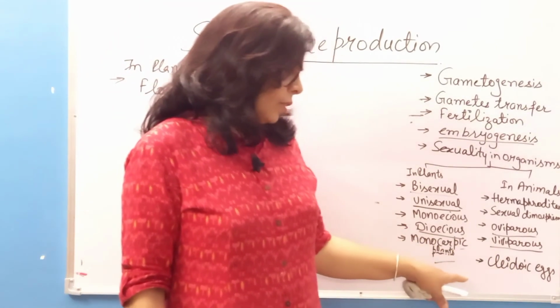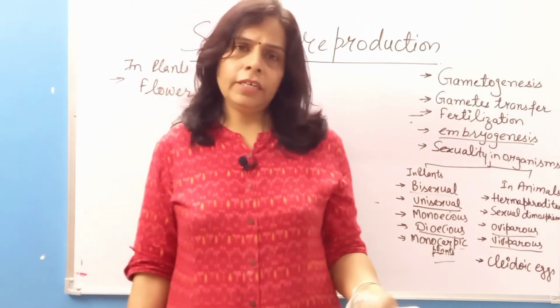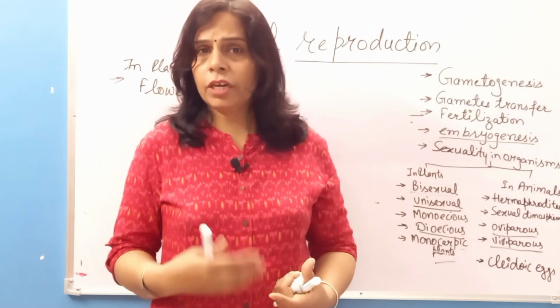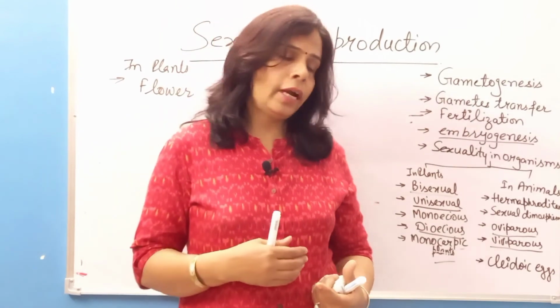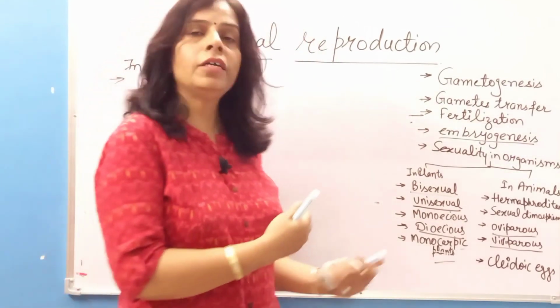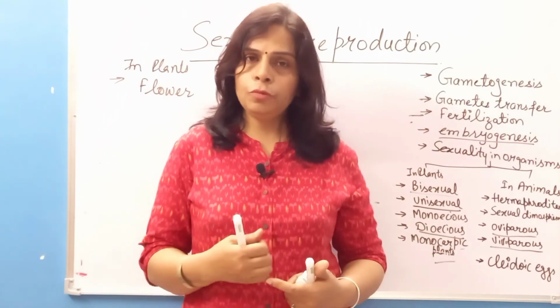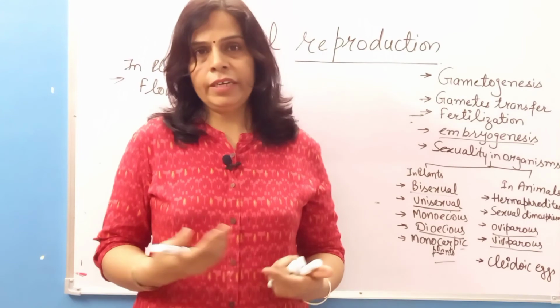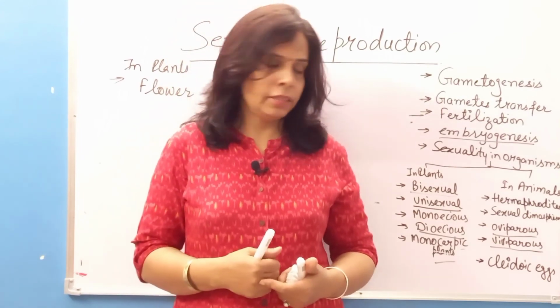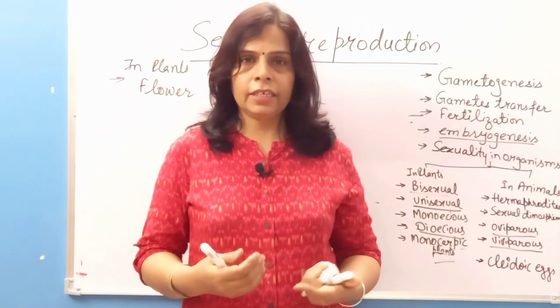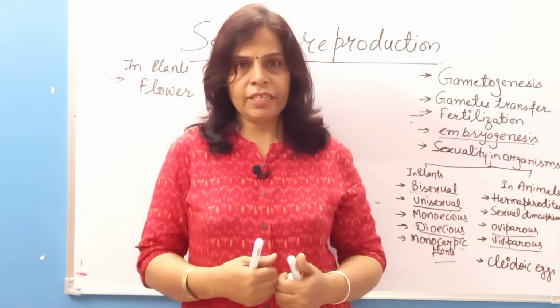And if the egg is very tiny and not able to give complete nourishment to the developing baby, then those organisms prefer to give birth to their baby so that the baby can be taken care of after birth. Like in human beings, the females feed their babies to give them nourishment, right? And that baby develops inside the mother's womb and gets nourishment till the 9th month from the mother's placenta.